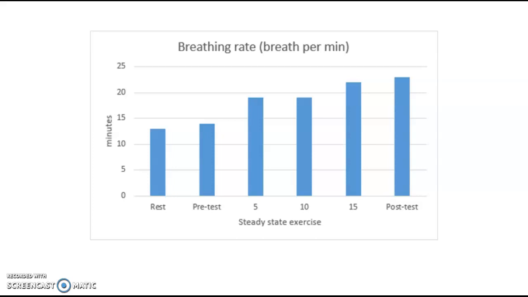The test results from steady-state exercise show an expected anticipatory rise, as the performer was probably nervous and preparing themselves for the test. The breathing rate then increased as the body is required to work harder. The more exercise done, the more carbon dioxide and hydrogen levels increase and the oxygen levels decrease. This means that the ventilation levels increase and so do the tidal volumes.